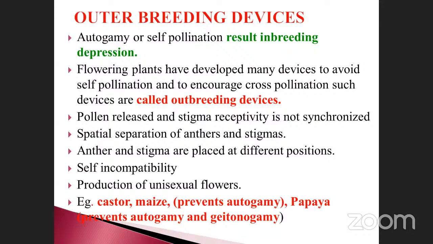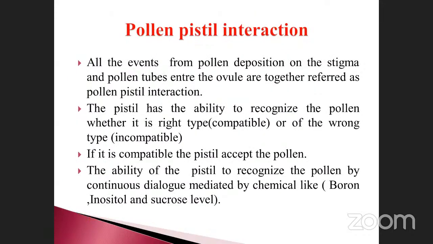But the next one, pollen-pistil interaction, is very important. This is when we study double fertilization, otherwise called fusion of gametes. Pollen-pistil means male gametes and female gametes are united. That event is called pollen-pistil interaction. All the events from pollen deposition on the stigma to the pollen tube entering the ovule are together referred to as pollen-pistil interaction.